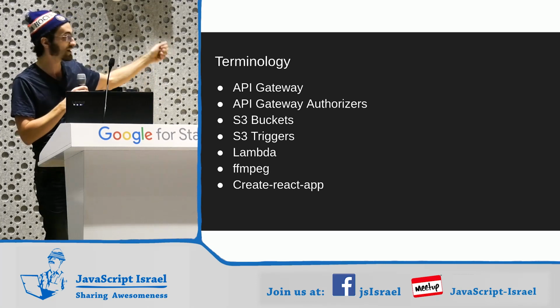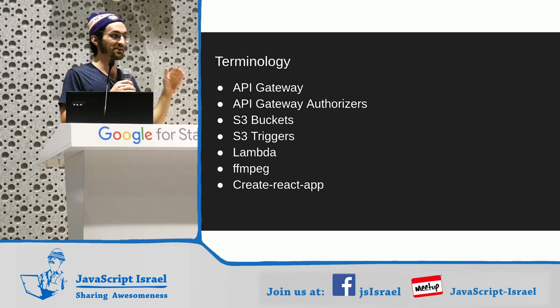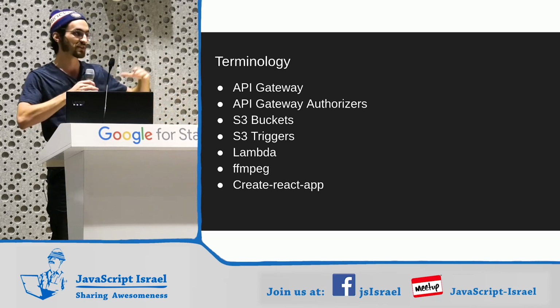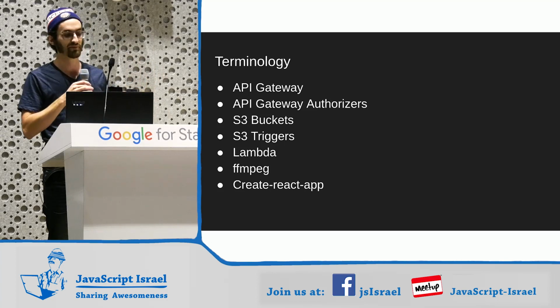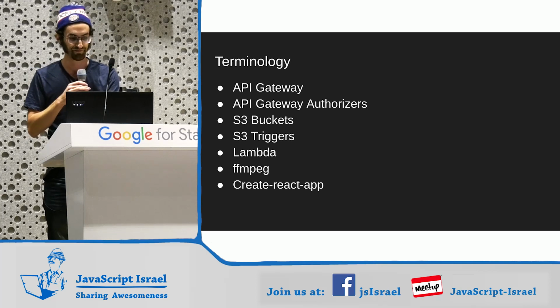So obviously Lambda, everybody uses ffmpeg. ffmpeg is the king. We're going to use that. That is our command line program that we are going to use to edit videos. We're going to cut them apart. We're going to take frames out of it. We're going to put them back together. Obviously Create React App, but I asked you guys last time if you know Create React App.